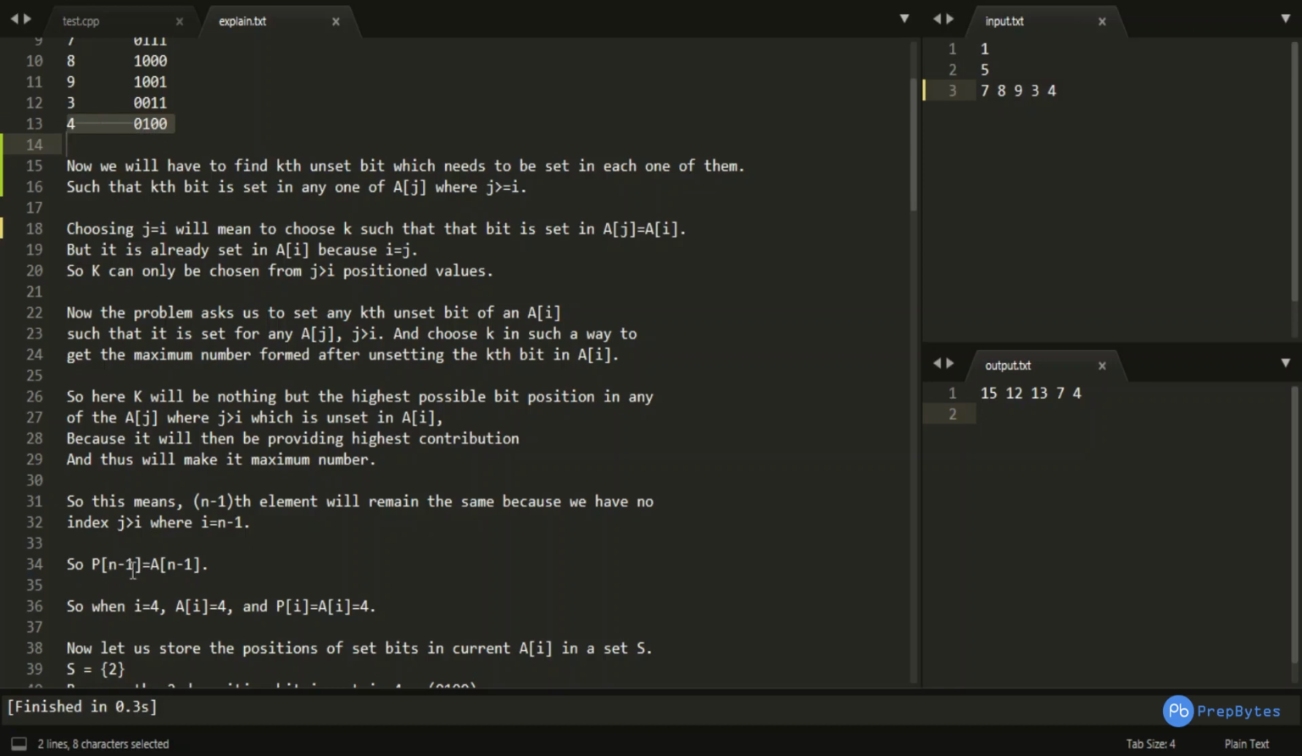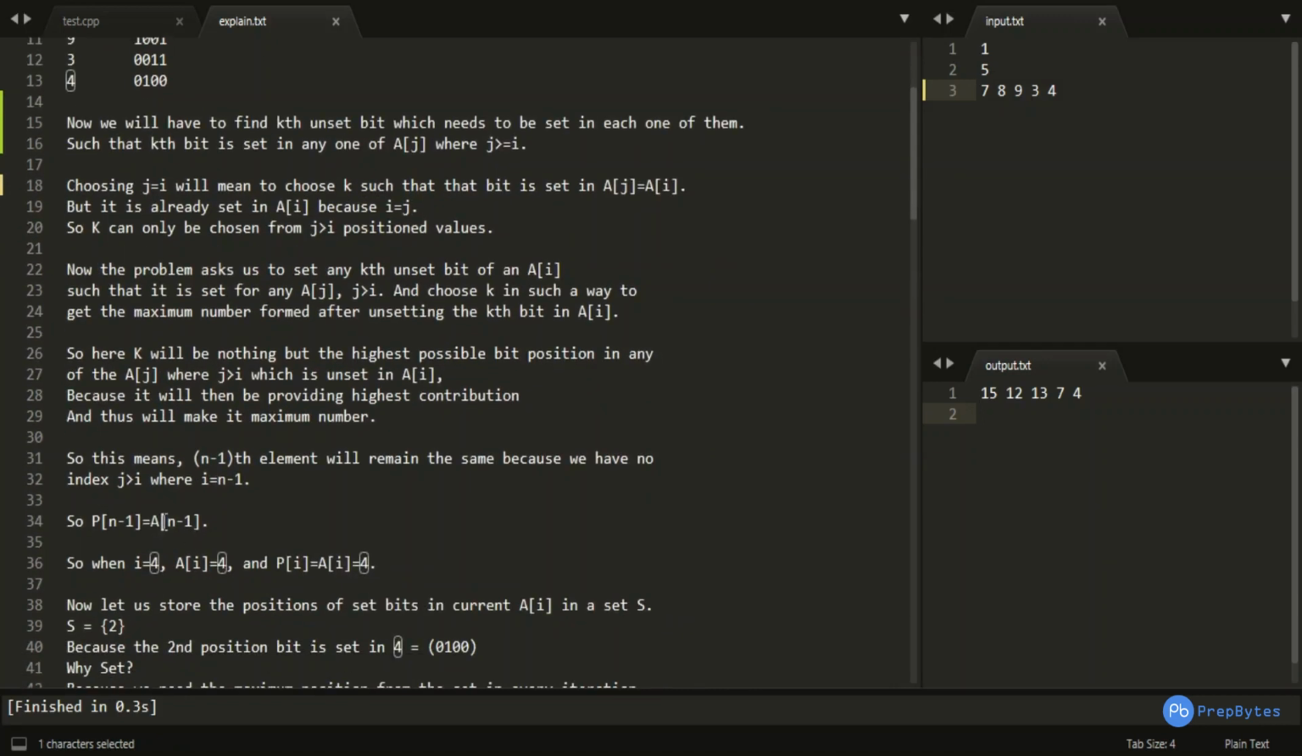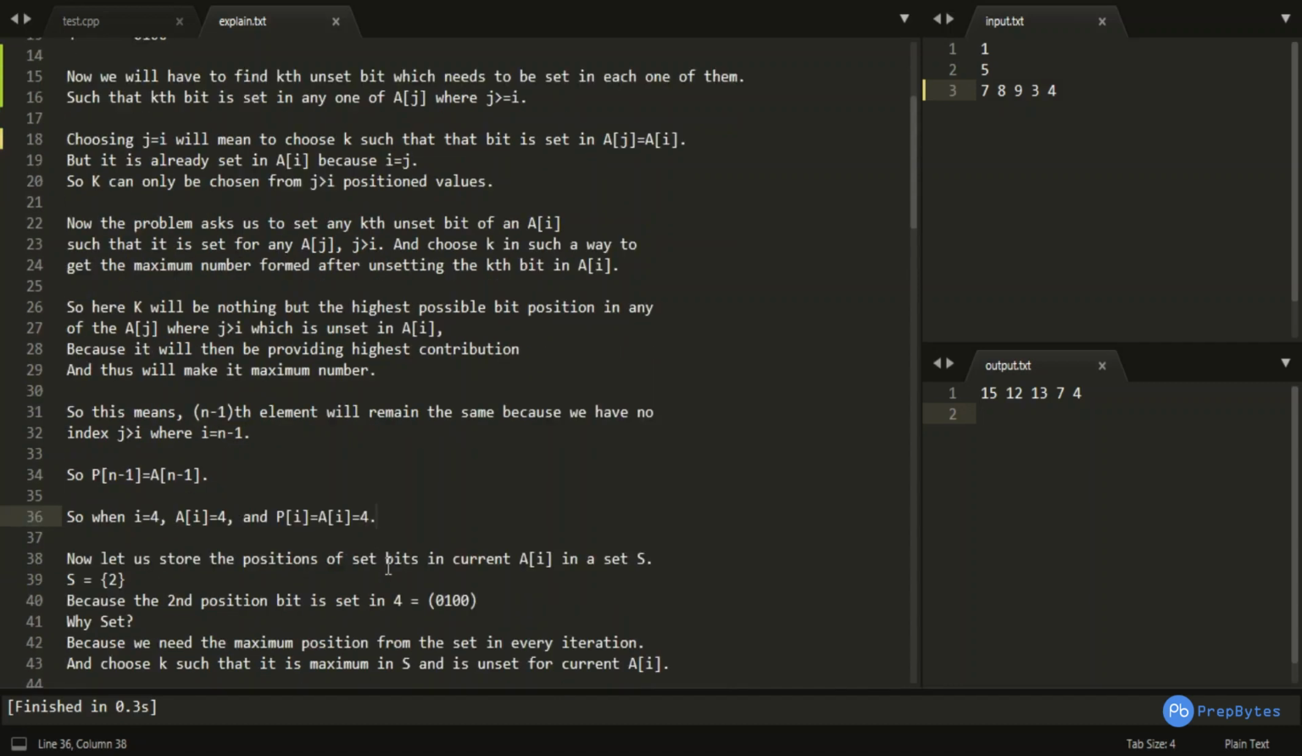So p of n minus 1, which is the highest possible number after setting any bit. Basically it was the operation which we can do at most once, but for the last element we cannot do this operation because there is no possibility of some other numbers to the right side of 4, right? Because 4 is the last number. So p of n minus 1 would be a of n minus 1. So when i is equal to 4, a of i is equal to 4 and p of i is also 4. So I have found one element of the array p, which is the last element, as 4.